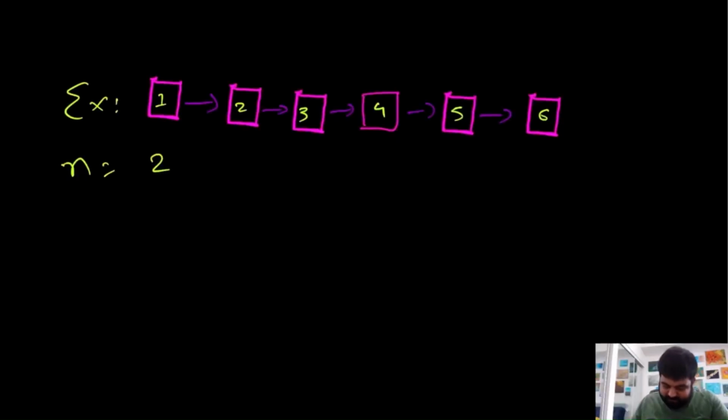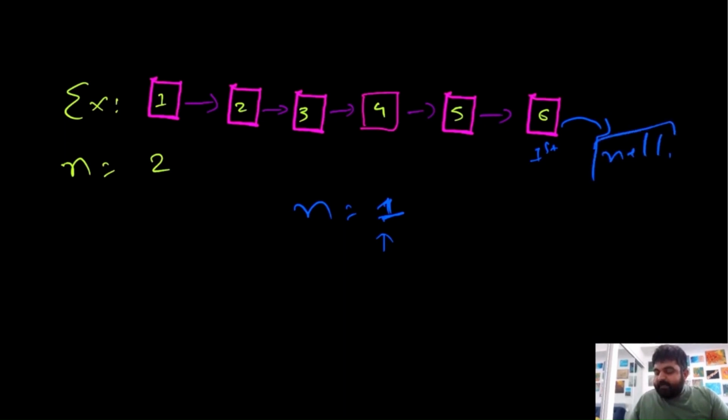Let's use the same example, and first let's try to understand a couple of things here. Suppose we are told that remove n is equal to 1. How can we determine which element n equal to 1 is? We can determine that this is the first element from the end of the list. Why? Because the very next element of this one is null, and this is the key point.